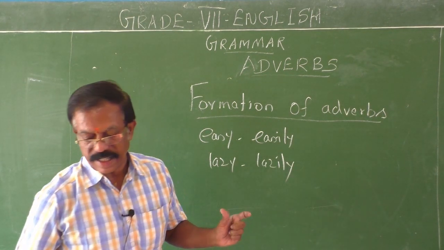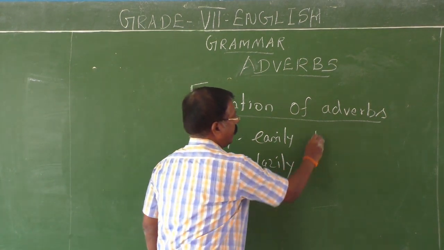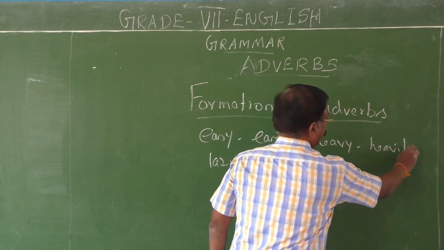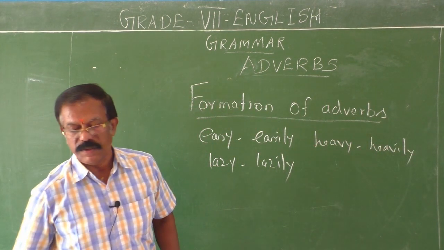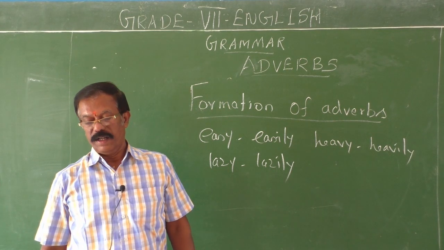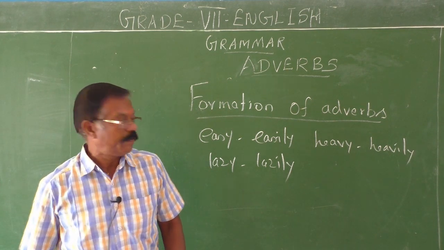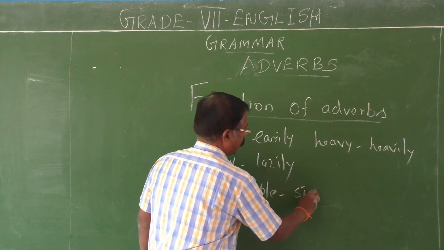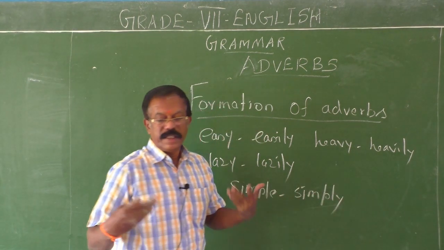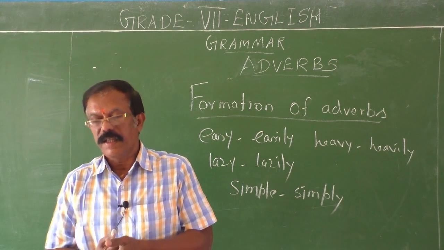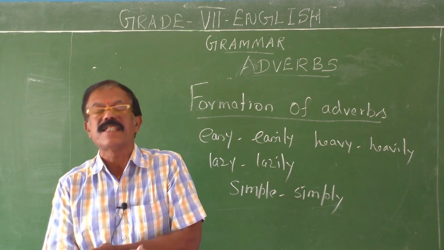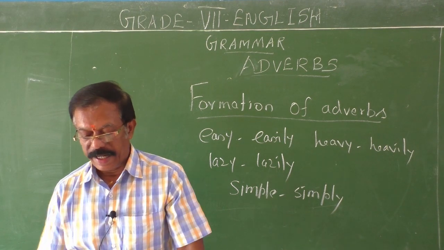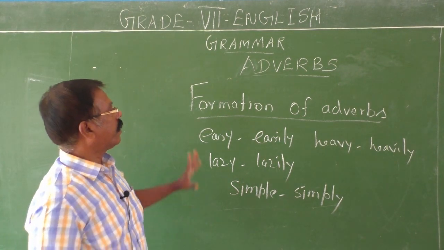We have to change the spelling slightly. Heavy, heavily, H-E-A-V-Y, heavy, and then heavily. The slight changes are quite unavoidable. You have to be careful. And simple, simply. See, children, simple and simply, S-I-M-P-L-Y. So in this way, with some words, we have to change the spelling slightly before adding ly.